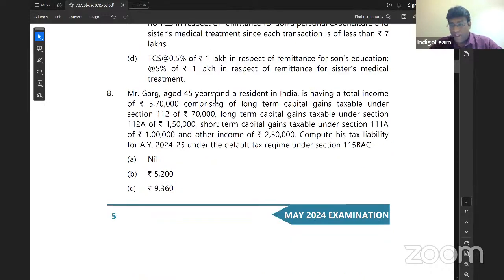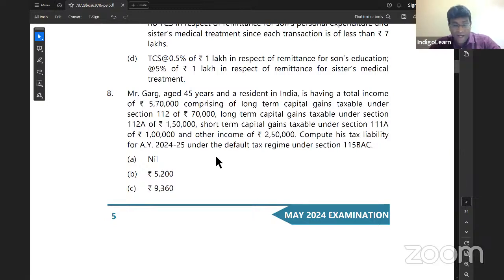Question number 8. Garg, age 45 years, resident in India, having total income of 5,70,000, comprising of long-term capital gain tax under 112 70,000, long-term capital gain under 112A 1,50,000. Even though it's 1,50,000, we'll pay tax only on 50,000. And short-term capital gain under 111A 1 lakh. 15% is the tax rate. Other income 2,50,000. Compute tax liability for AY 24-25 under the default tax regime 115BAC.